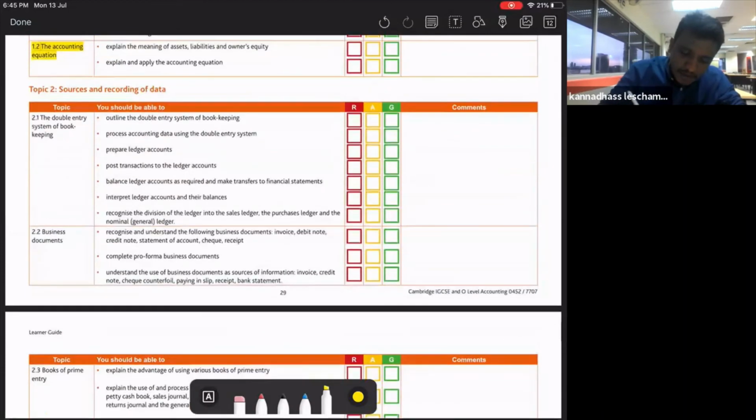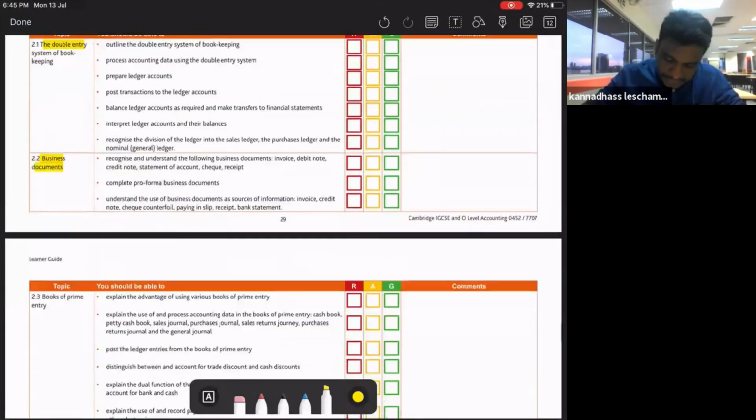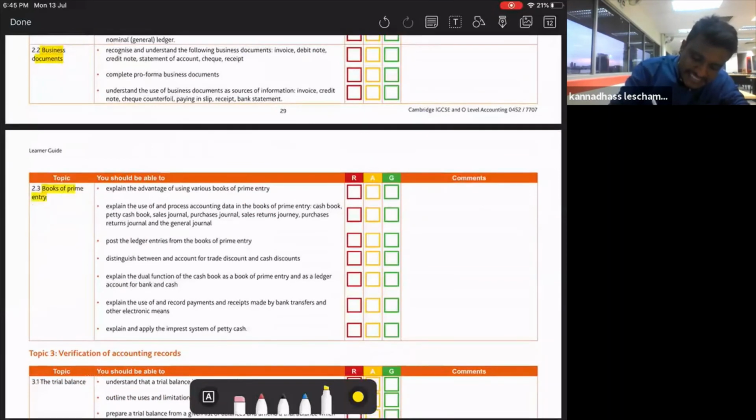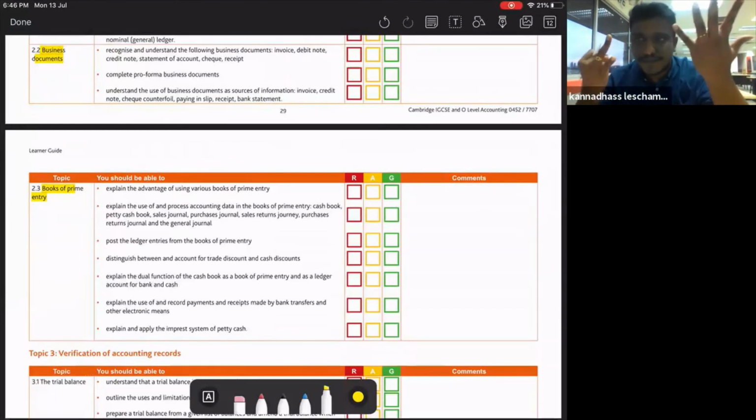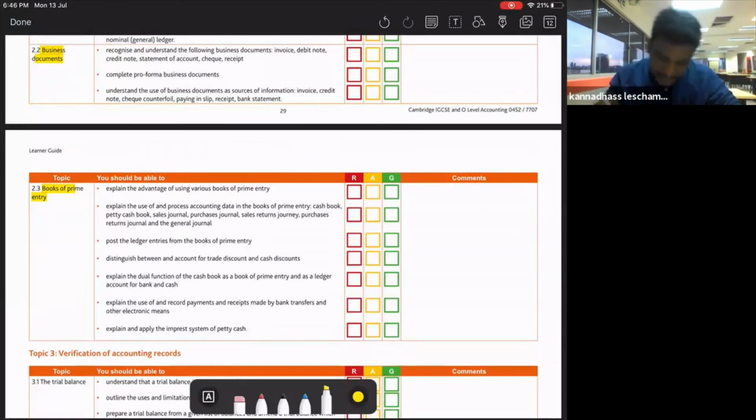After that, we learn about source of recording, which is the double entry, debit credit. Business documents: roughly we have six business documents that you need to know. Book of prime entry: we have 7 books of prime entry. Do you remember what they are? First one, can you tell me? Journal, sales journal, purchases journal, sales return journal, purchases return journal, cash book, petty cash book. You need to know all the formats, how to prepare these 7 books of prime entry.